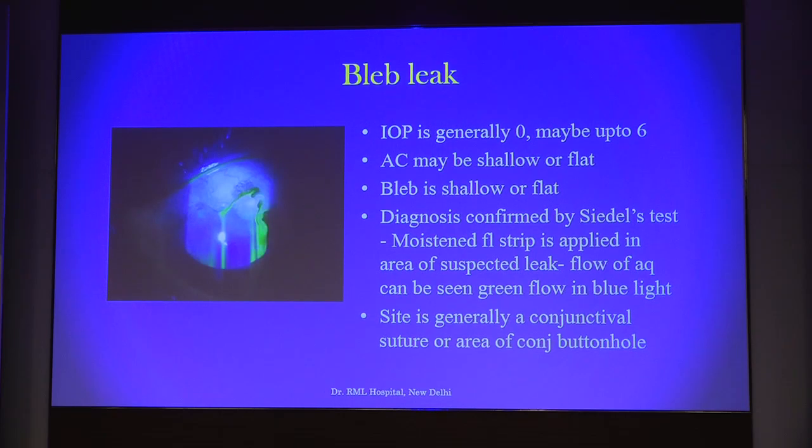So, in bleb leak, the intraocular pressure is generally 0 or maybe up to 6. The anterior chamber is shallow, the bleb is shallow or flat, and the diagnosis is confirmed by the Seidel test, which you can see here. And the site is generally a conjunctival suture or an area of conjunctival buttonhole.